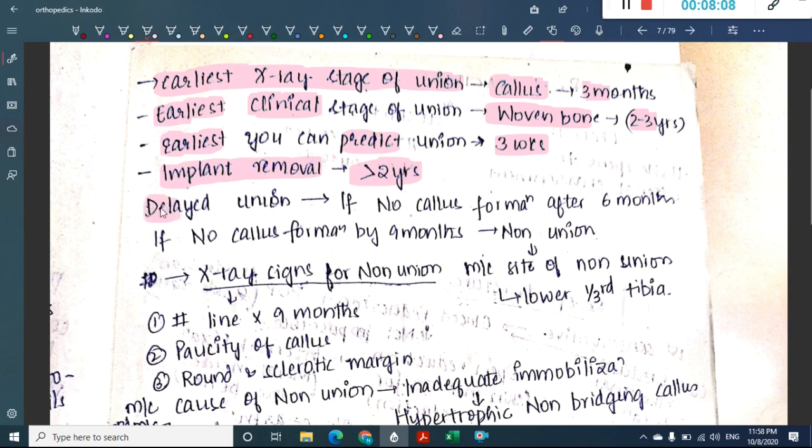When do you call something delayed union? We call it delayed union if there is no callus formation by 6 months. If there is no callus formation even by 9 months, then you call it non-union. What is the most common site of non-union? The lower one-third of the tibia is the most common site of non-union.